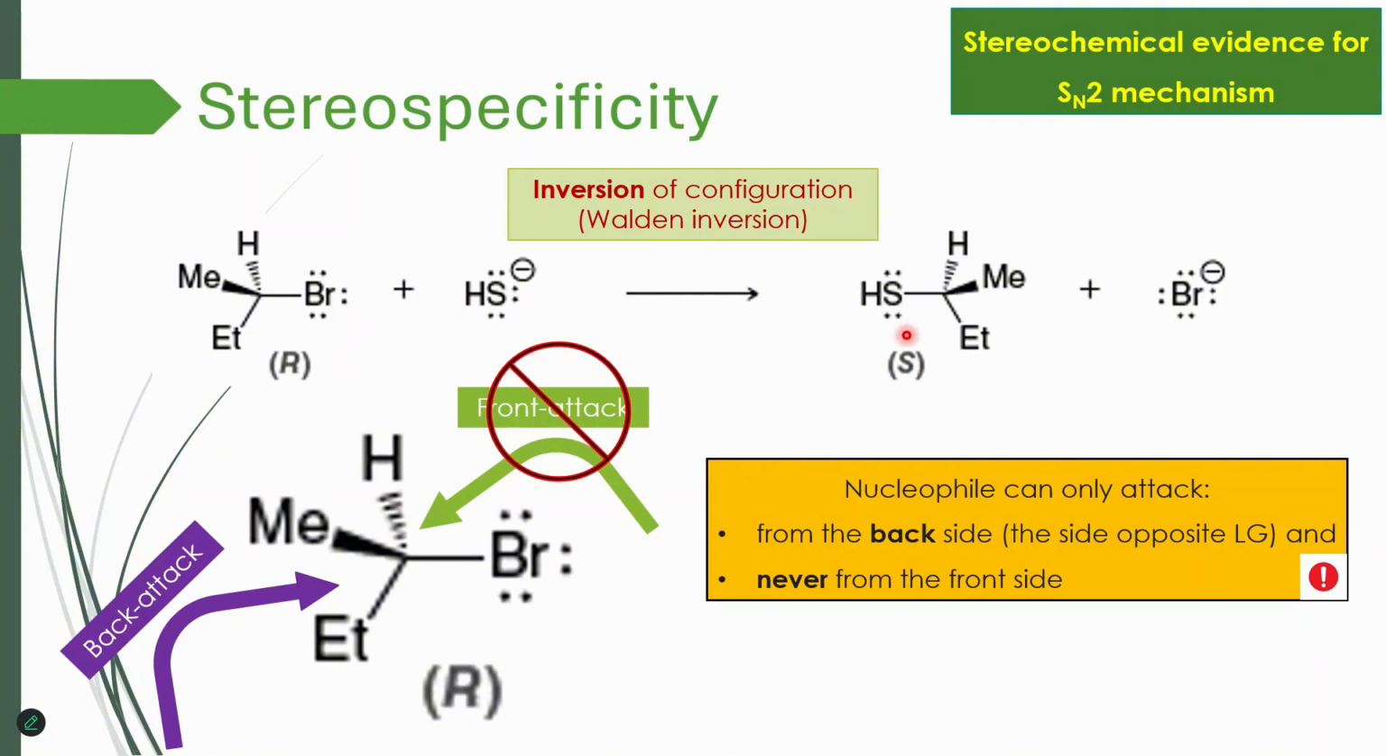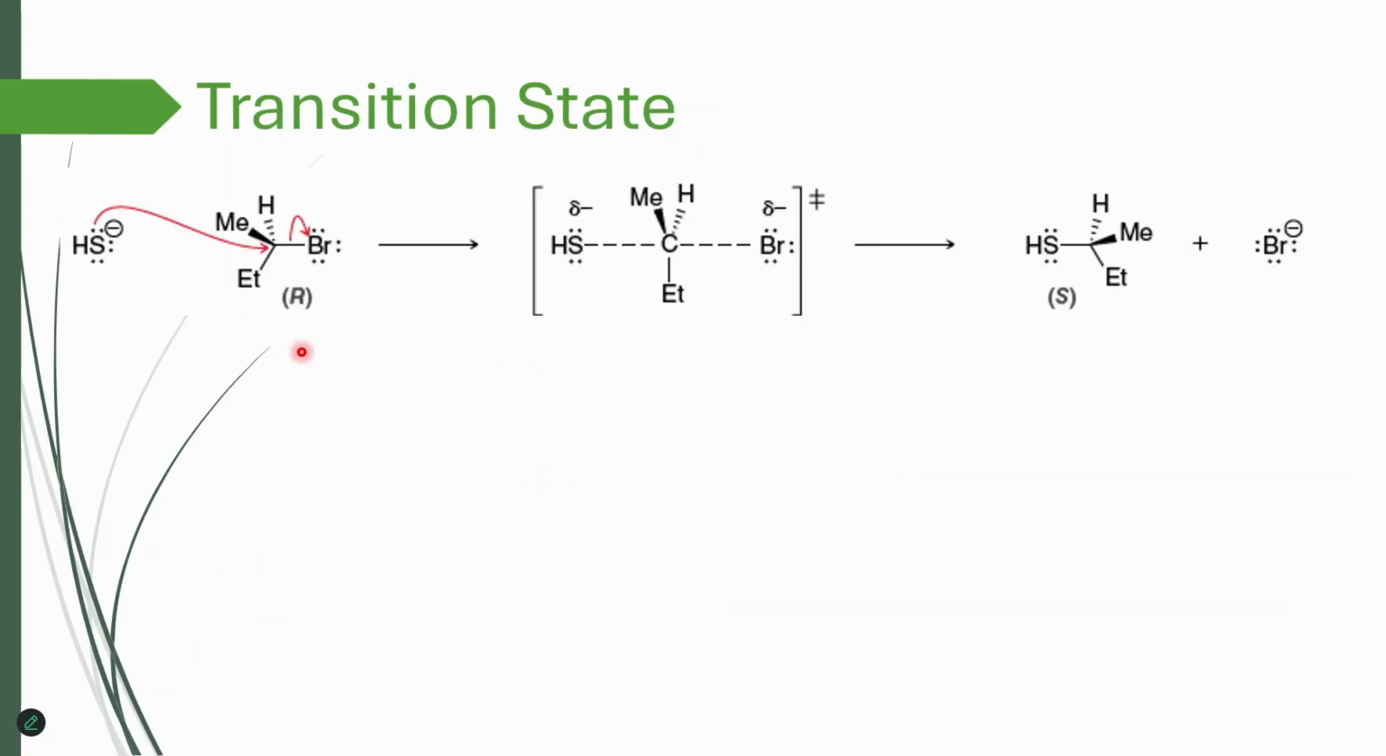So that's why we are having this inversion of configuration. So what is the reason behind this preference for back attack and basically impossibility of front attack? In order to understand that, we have to explore the transition state. We already can guess the transition state is that we have a pentavalent carbon temporarily. We have a bond that's being formed between incoming nucleophile and the carbon. And we also have a bond breaking between carbon and leaving group.